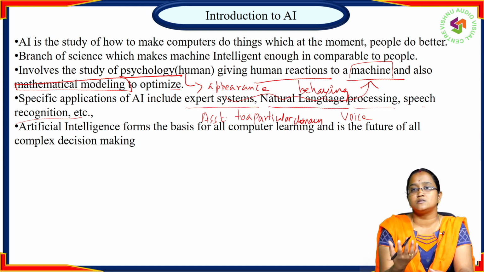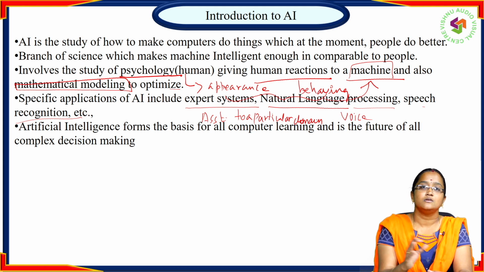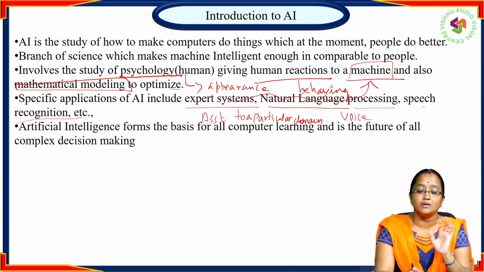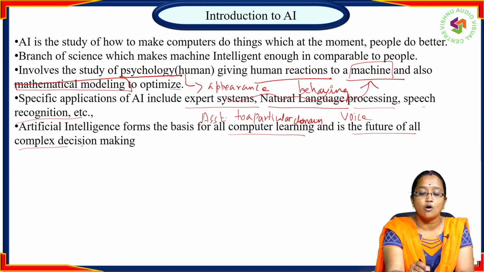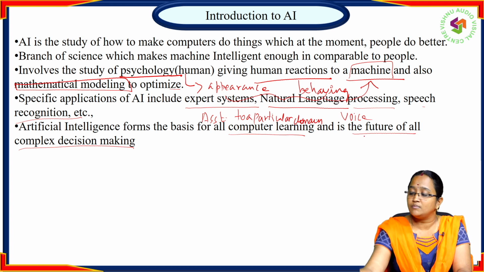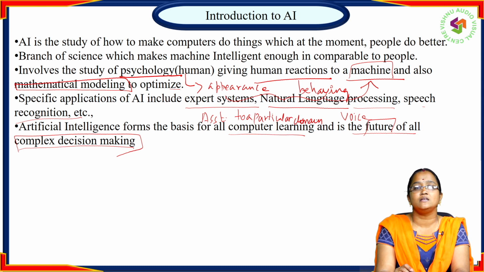Next, facial input: face unlock in mobiles is also one of the important uses of AI. It recognizes the face, scans the eye and retina, and recognizes the particular person, then gives the output or unlocks the mobile or device. So artificial intelligence is a form of computer learning, the future of complex decision making. Complex decision making means it will take the decision on its own for a complex problem.